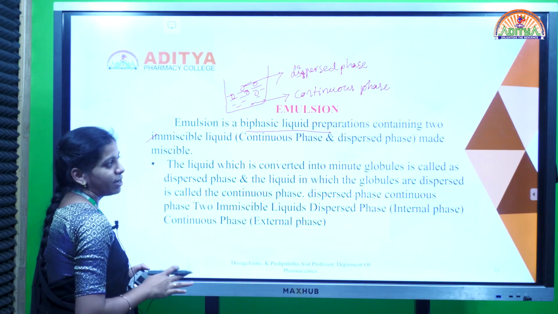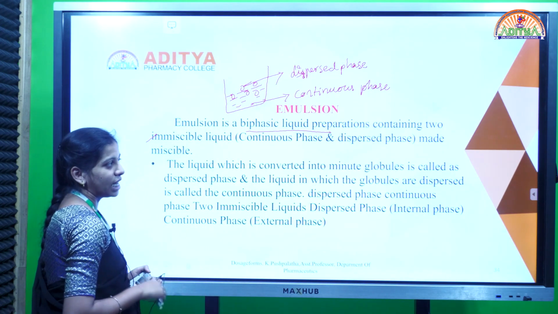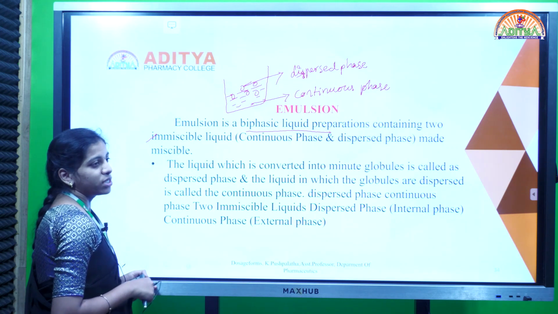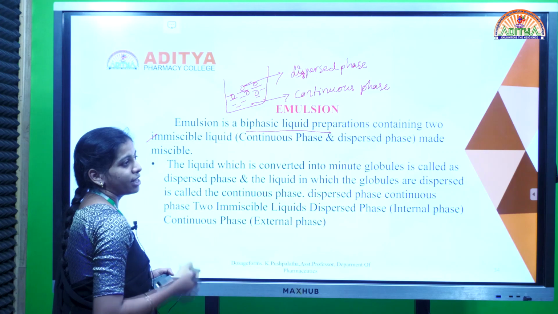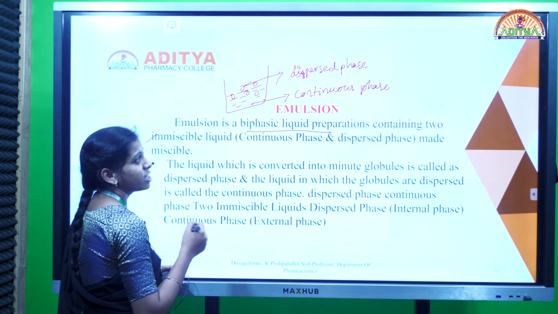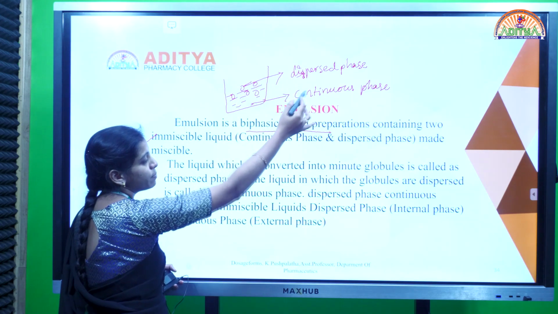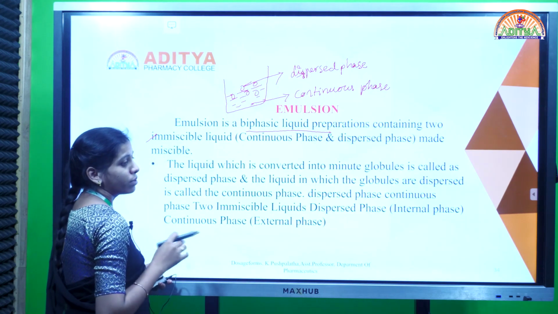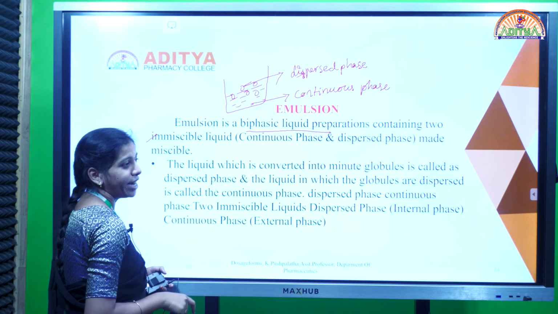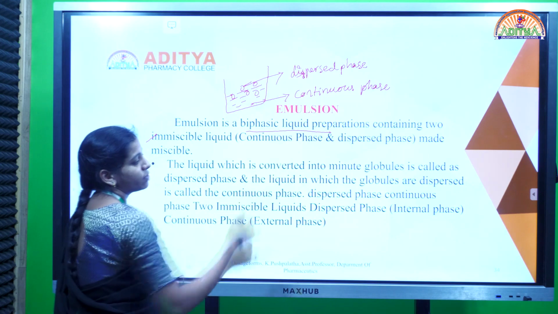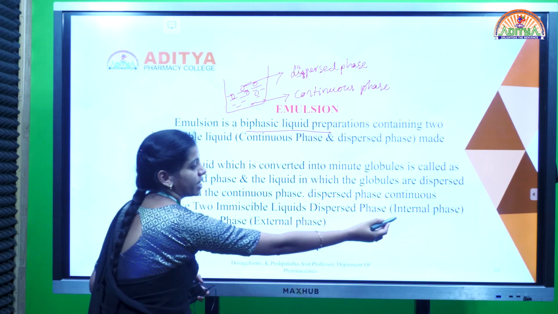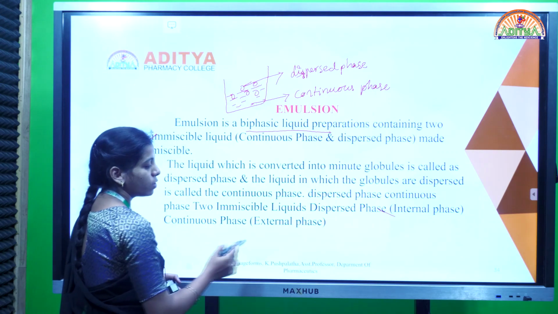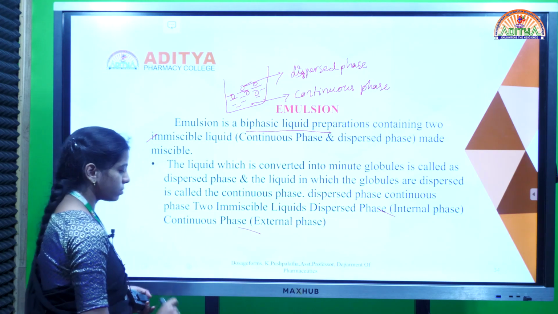So this emulsion contains two phases, both liquids only. One is the dispersed phase and another one is the continuous phase. One phase is dispersed in another medium. If any phase is dispersed as a globule, that phase is the dispersed phase. If any globule is dispersed in some medium, that medium is known as the continuous phase. This dispersed phase is also known as the internal phase, whereas the continuous phase is also known as the external phase.